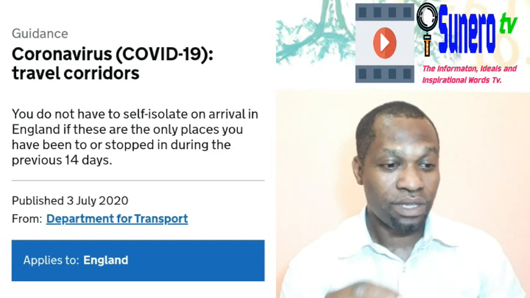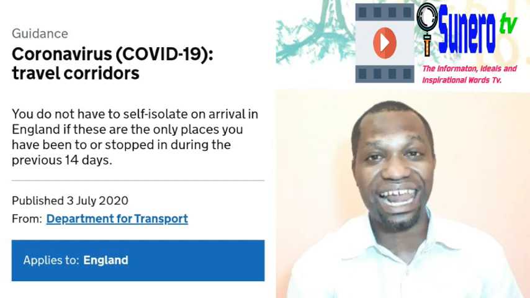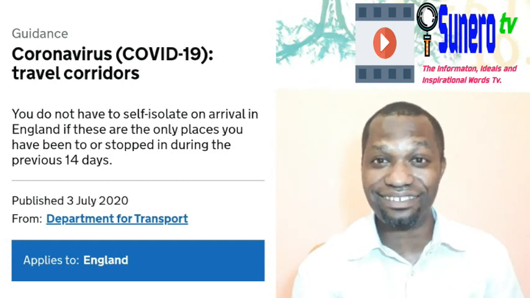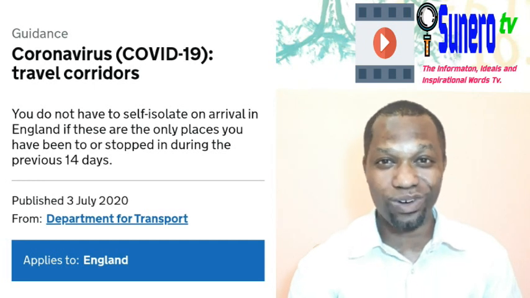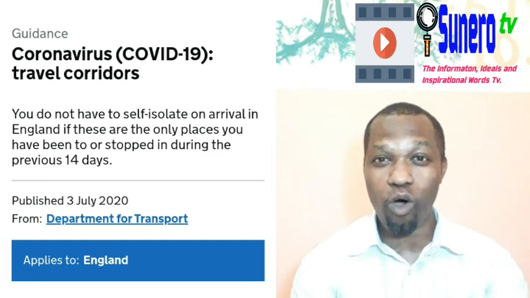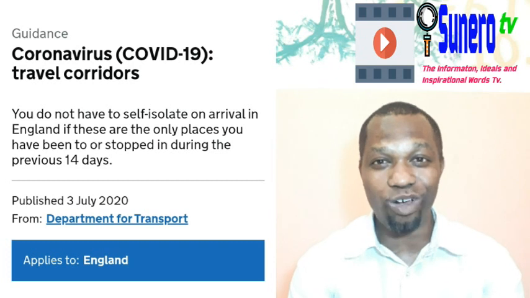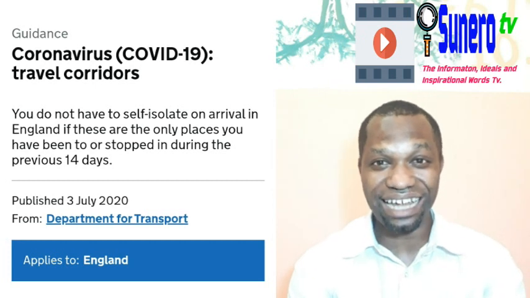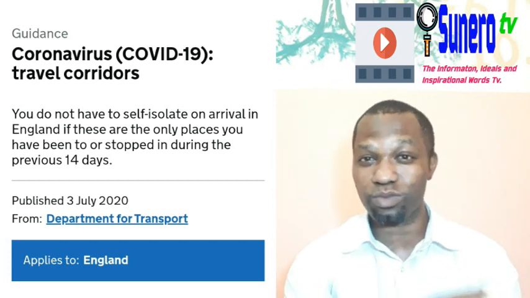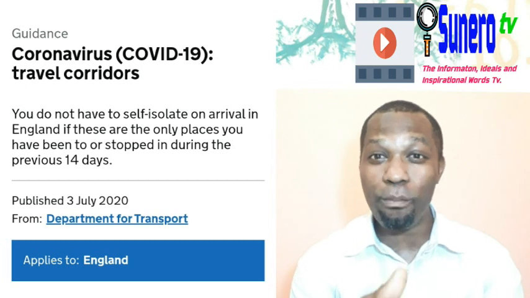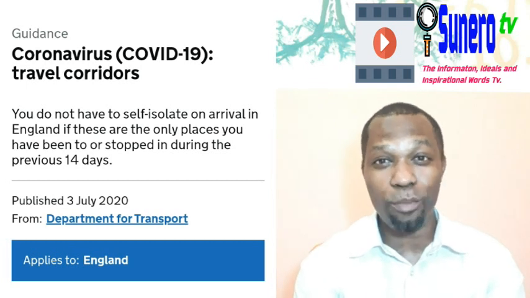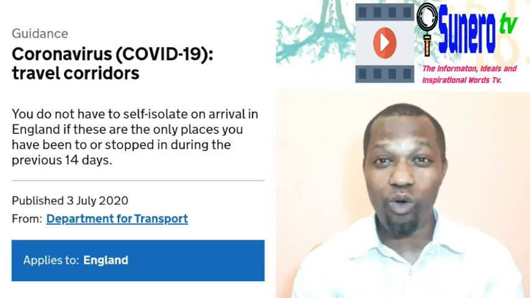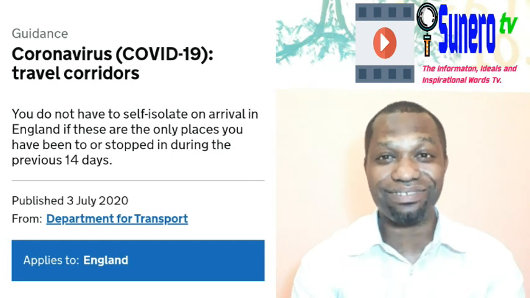It says this applies to England only. This rule applies to England only because the UK is made up of 4 nations. Among the nations are Scotland, Northern Ireland, and Wales, then England as well. So this one only applies to England alone. Whoever is traveling from any other places that are not mentioned in this list, that are not among the 59, has to undergo 14-day quarantine when they arrive in England.